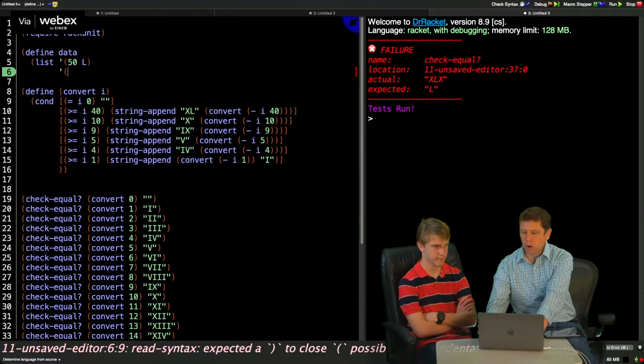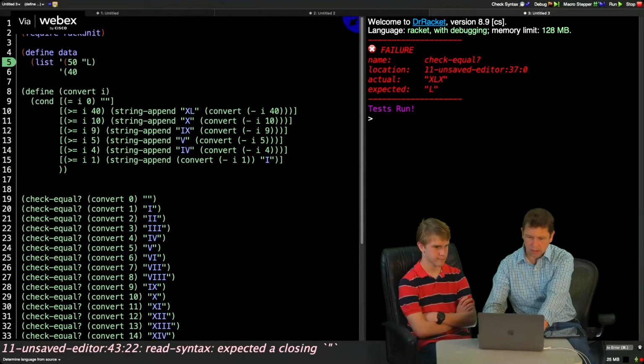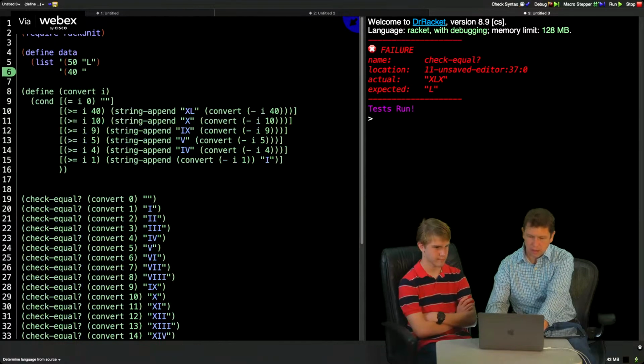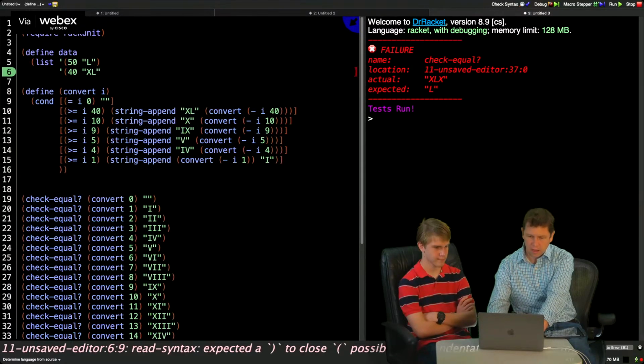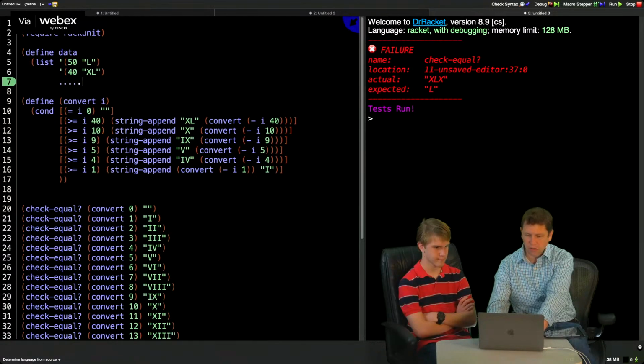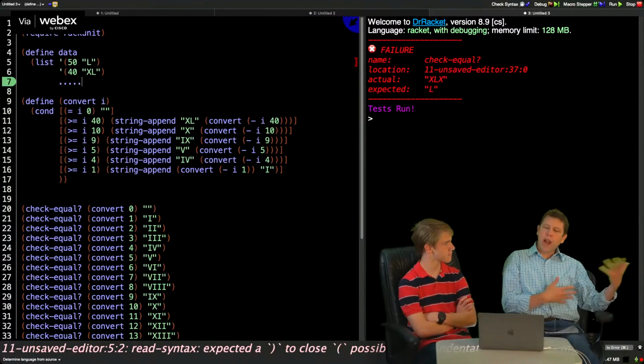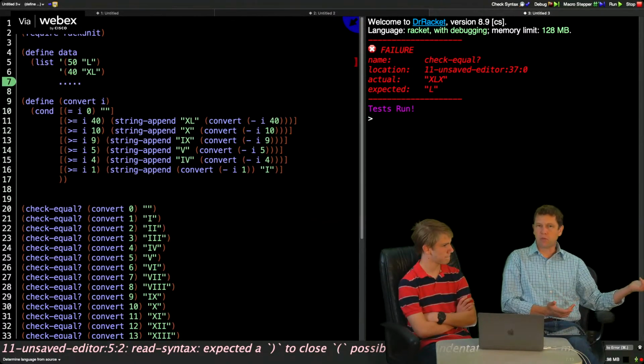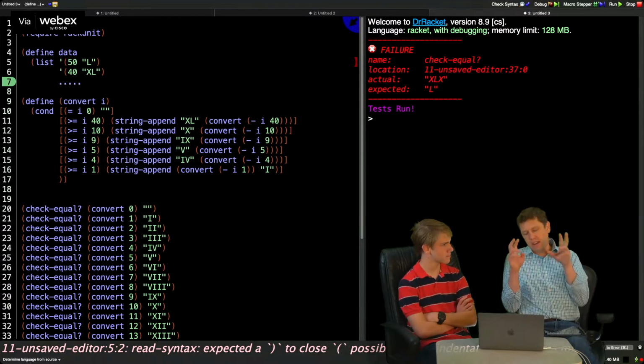A hash map would work as well, where we're just going through and saying all the things that we want to have here. Whoops, that would have to be in like this. And so on and so forth. So we could go through and extract the data out of this if we felt it was worth doing. Now, in theory, if we did that, we would then be able to make our convert into a generic algorithm